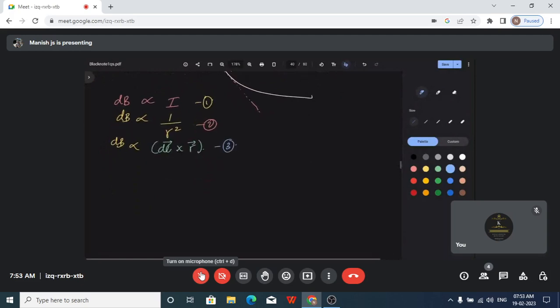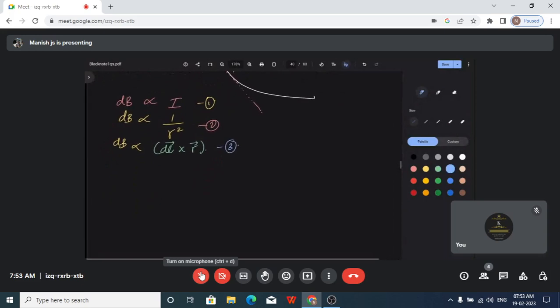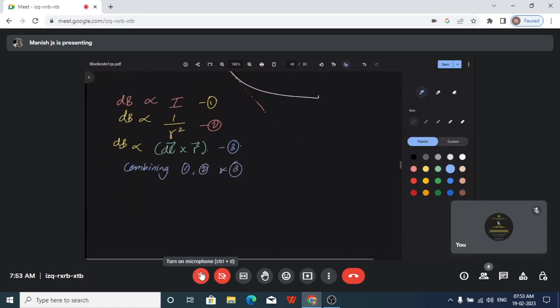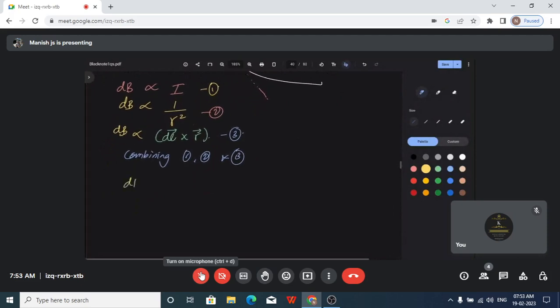Now we will combine all three. If I combine all three relations, combining equations 1, 2 and 3, what will I get? I will get dB is proportional to I times dl cross r bar, divided by r square.